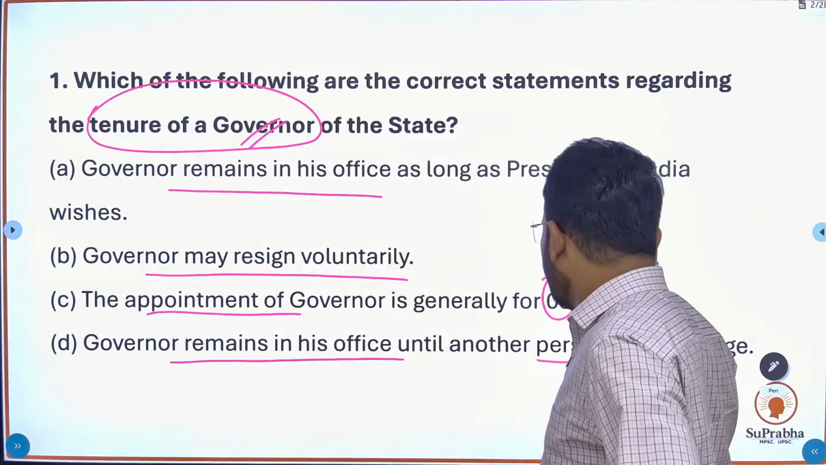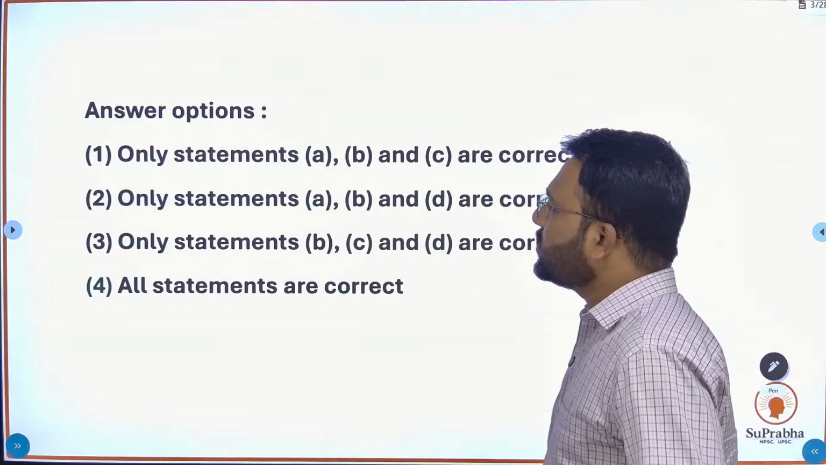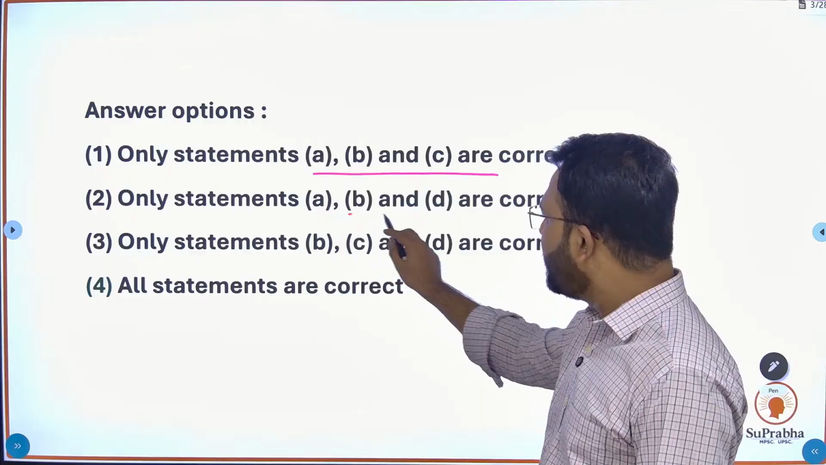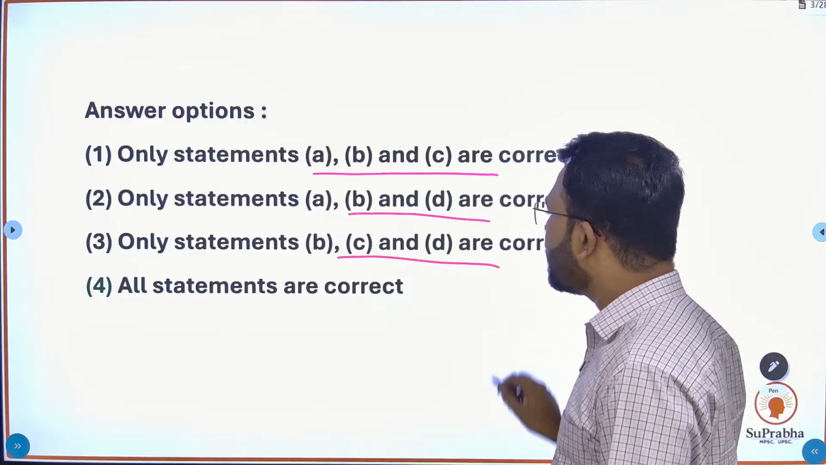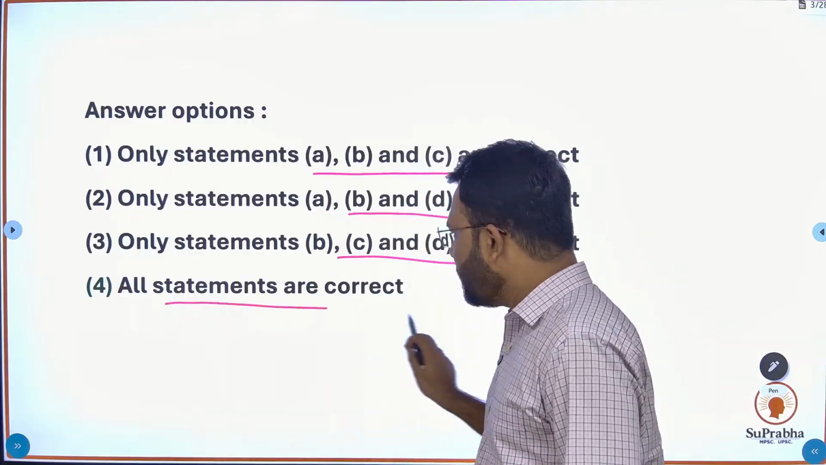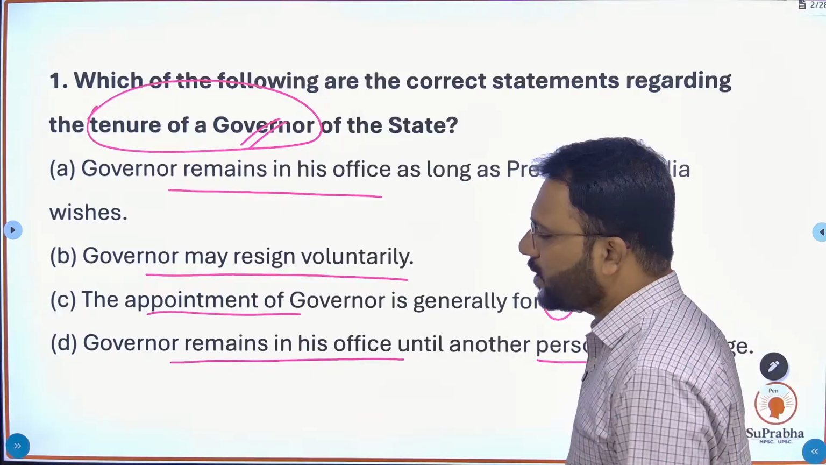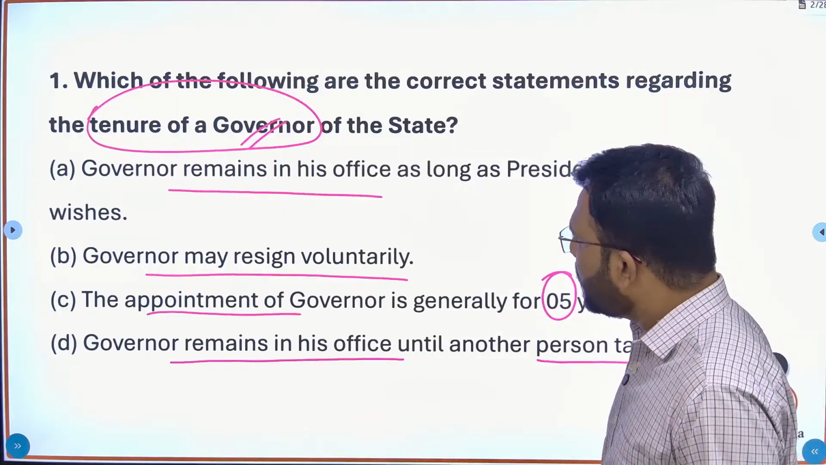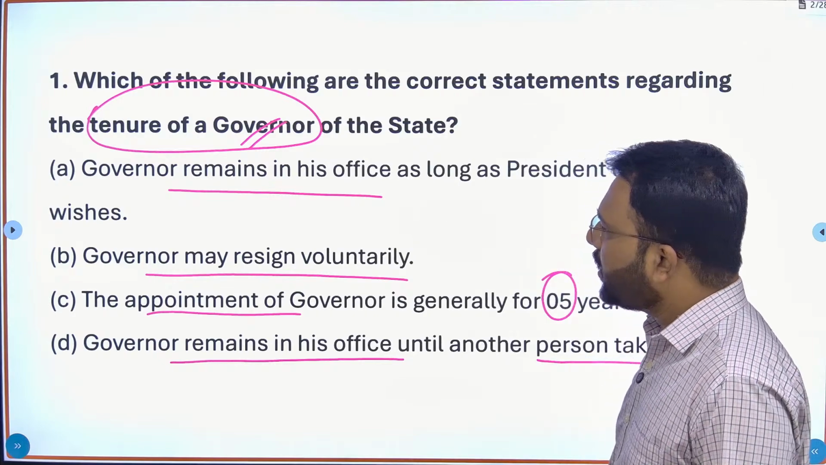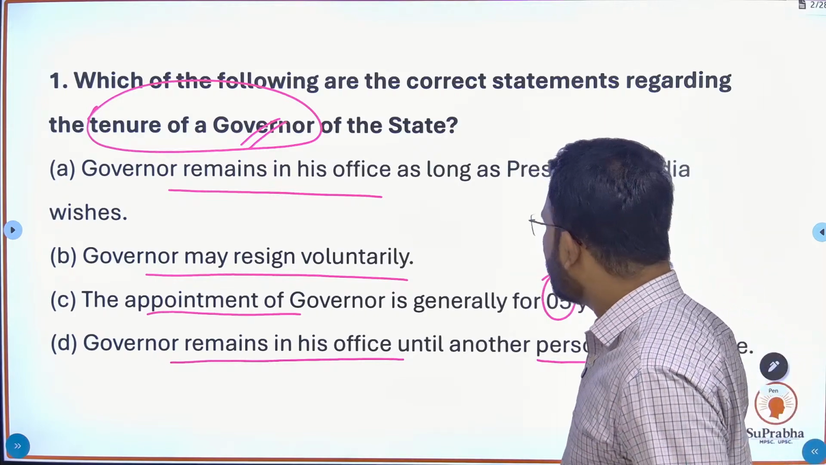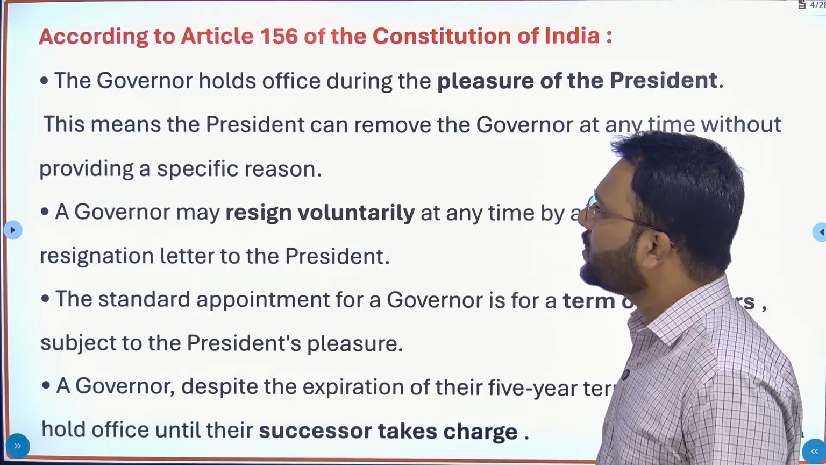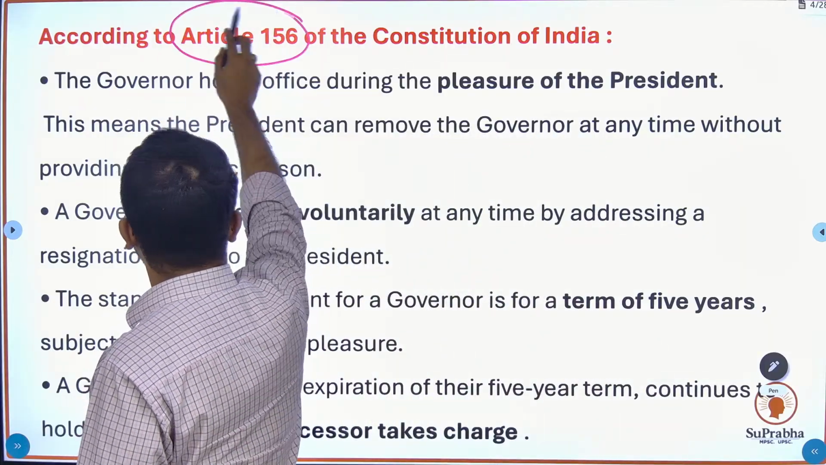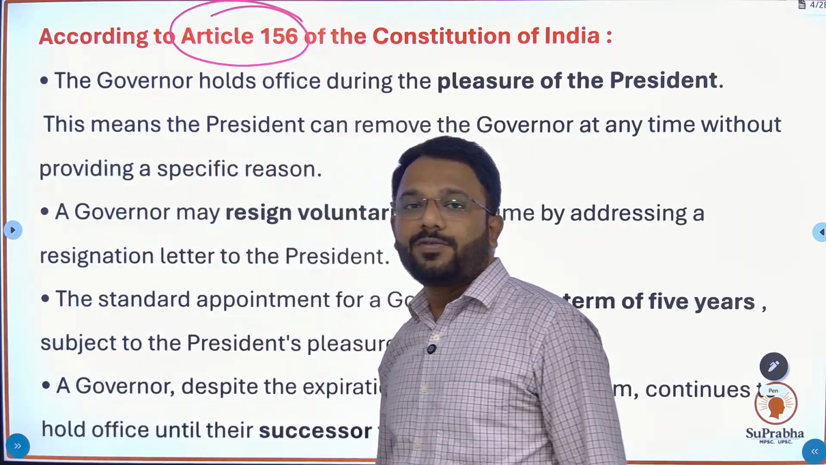Let me give you the options as well. Answer options are: statements A, B, C are correct; A, B, D are correct; B, C, D are correct; or all of the above statements are correct. Here the right option is that all the statements are correct. As you know, governor remains in the office as long as the President wishes. All these provisions are mentioned in articles of the Indian Constitution.